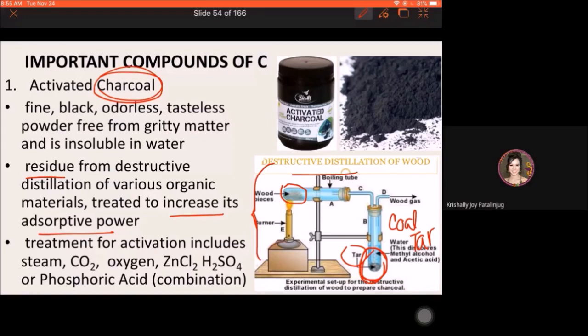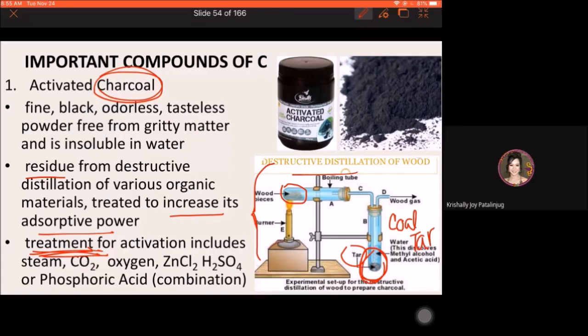So how is charcoal activated? Via treating. You have a plain charcoal that is treated with the following: oxygen, zinc chloride, carbon dioxide, sulfuric acid, phosphoric acid. This is the specified process to activate charcoal and enhance its adsorptive power. If you only do destructive distillation, you only get plain charcoal.